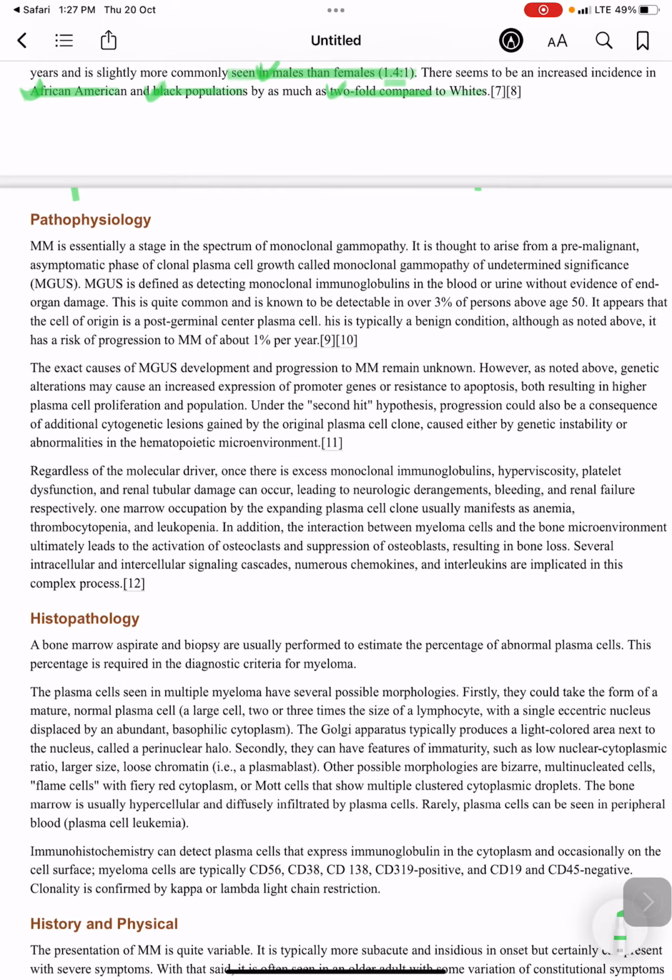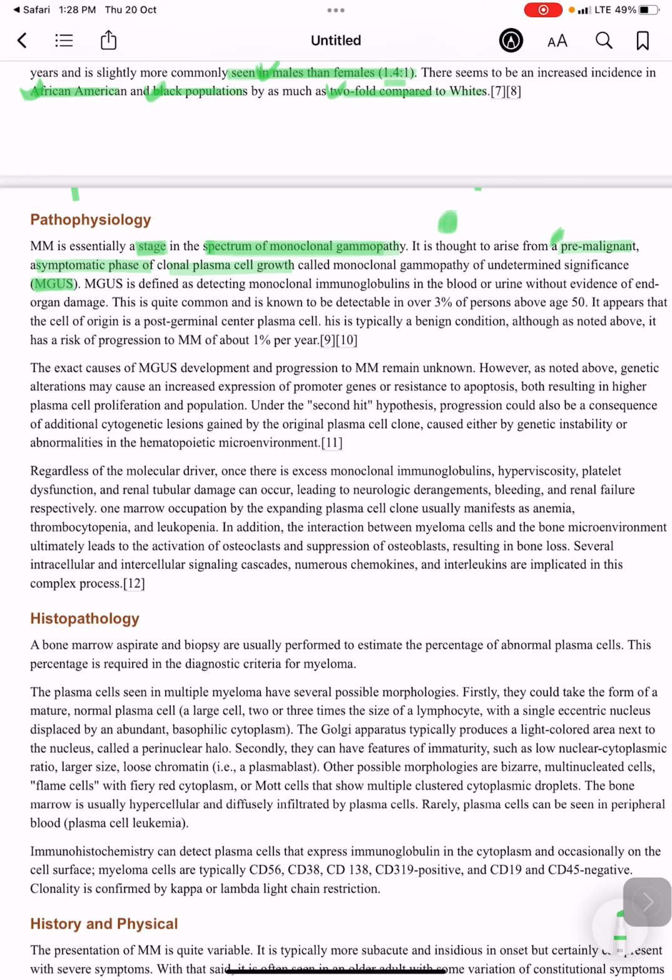So what is the pathophysiology of multiple myeloma? It is essentially a stage in the spectrum of monoclonal gammopathy. It is thought to arise from a pre-malignant asymptomatic phase of clonal plasma cell growth, where plasma cells are just proliferating. This pre-malignant phase is called monoclonal gammopathy of undetermined significance.